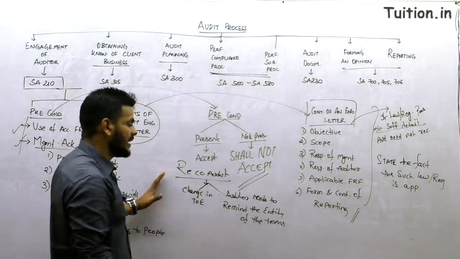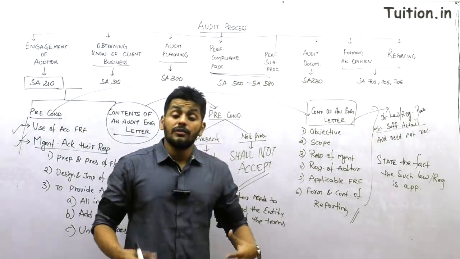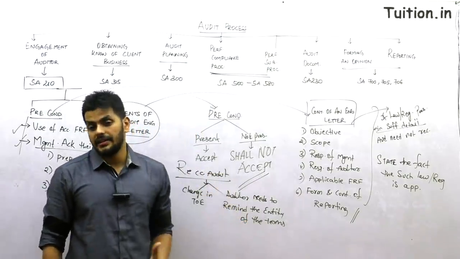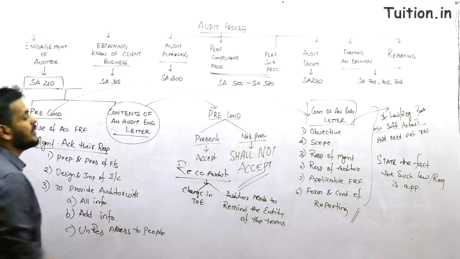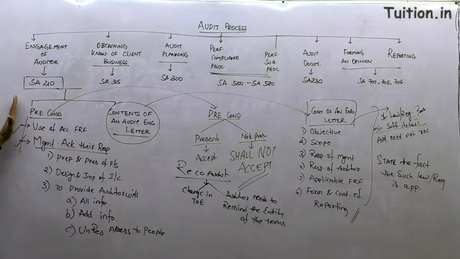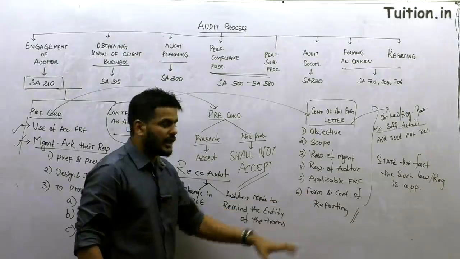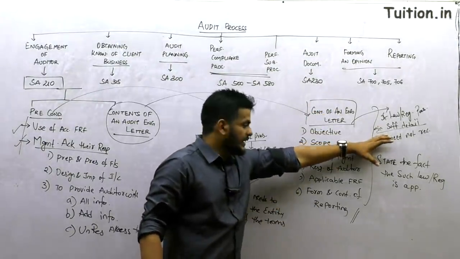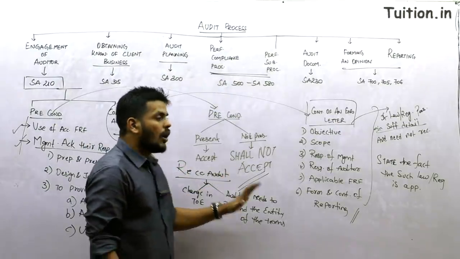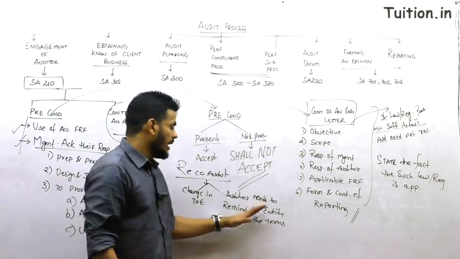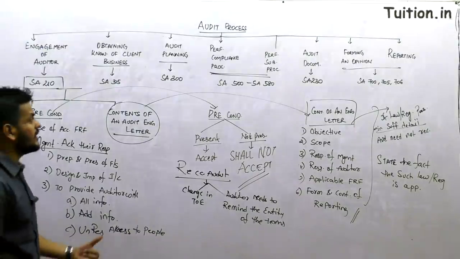So whenever there is a recurring audit, you generally need not send, but if there is a change in the terms of the engagement, or when the auditor feels the need to remind the entity, in that case he will again communicate. So that's a quick bite on standard number 210. To sum it up, we discussed the preconditions, accept or not accept depending on their presence, then put up these 6 contents in the engagement letter. If law or regulation already tells it, state the fact, and in case of a recurring audit, if there is a change in terms of the engagement, or when the auditor feels there is a need to remind, he will be doing it. I hope we've been clear on standard number 210.